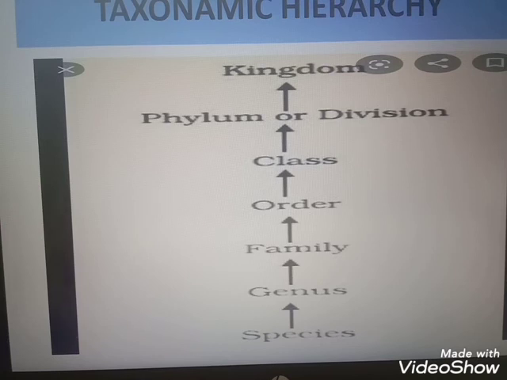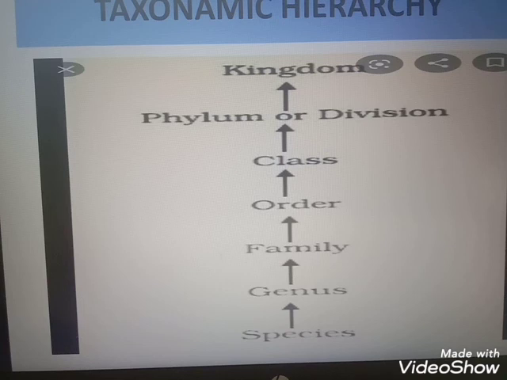Clear? So here we are discussing taxonomical hierarchy. Taxonomical hierarchy is the classification of organisms. Each level of classification, or unit of classification, is known as taxa in plural, taxon in singular. The arrangement of taxa in ascending order is known as taxonomical hierarchy.